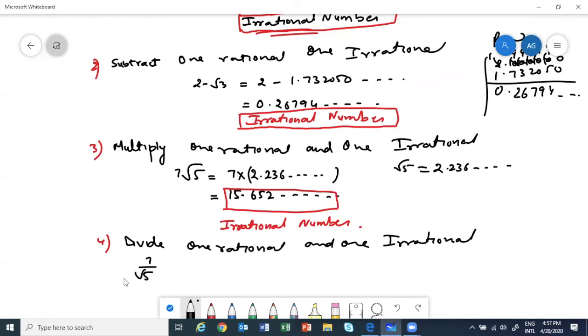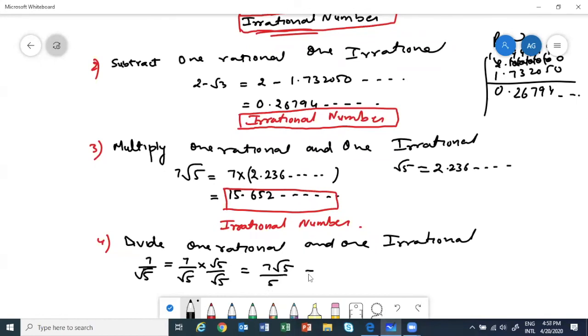If I want to divide 7 by root 5, whenever we have a square root in the denominator, we will rationalize. We will learn about this method. But how do you rationalize? Multiply and divide by root 5. This process is called rationalization. So we'll get 7 root 5 upon 5.